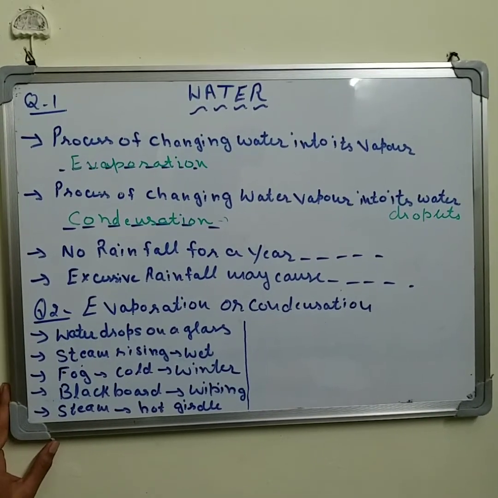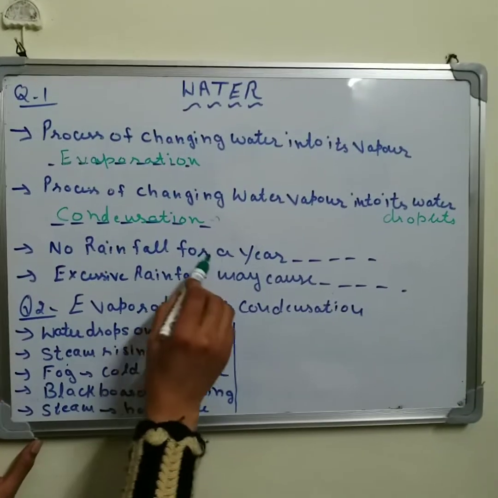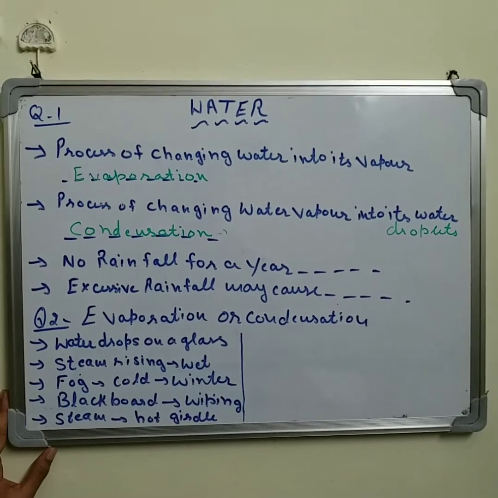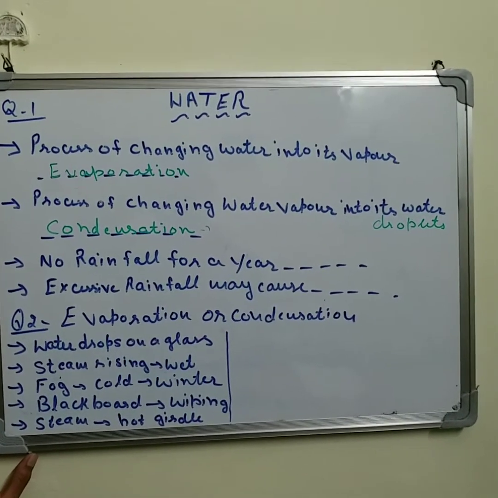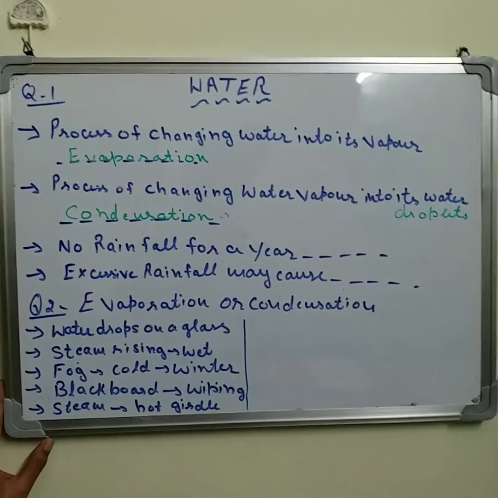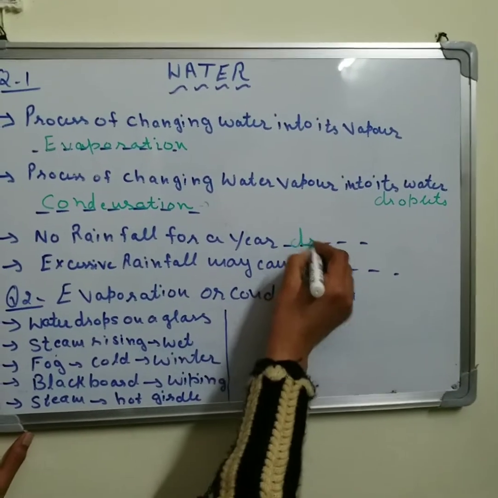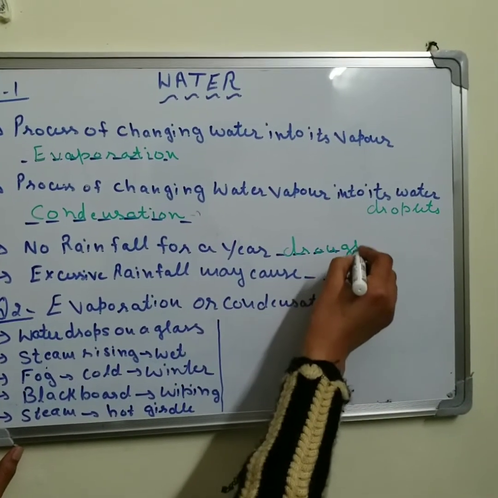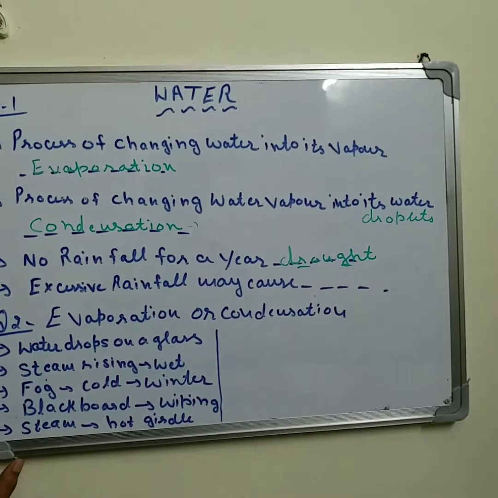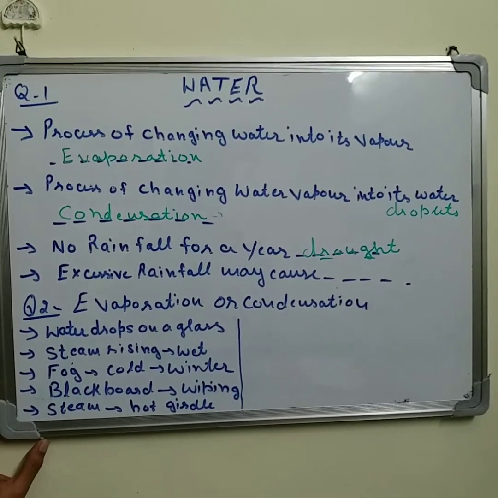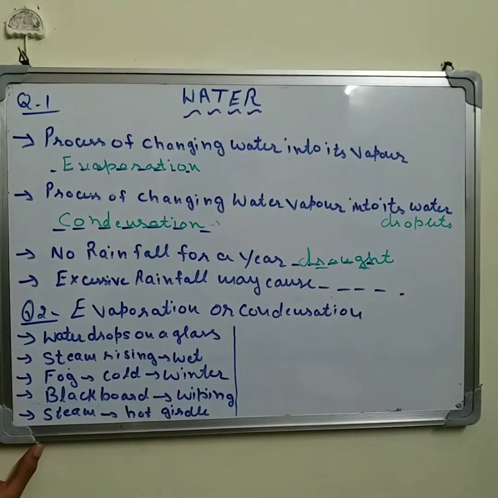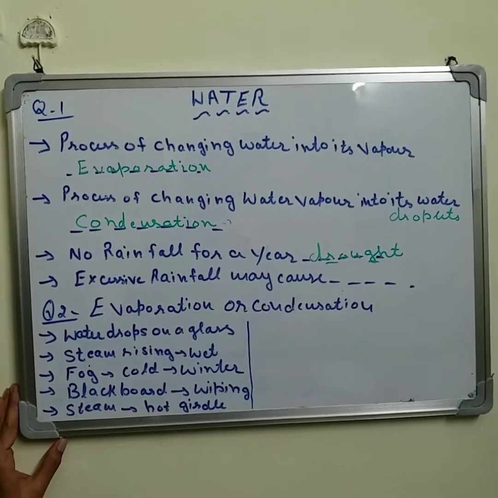Now the next one is for you, no rainfall for a year. No rainfall for a year or more than a year can cause drought. Yes, if there is no rainfall for a long time, there can be drought. So there will be no water and the groundwater level becomes very low.